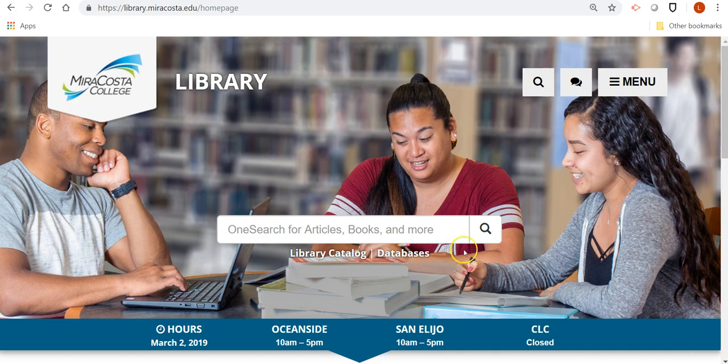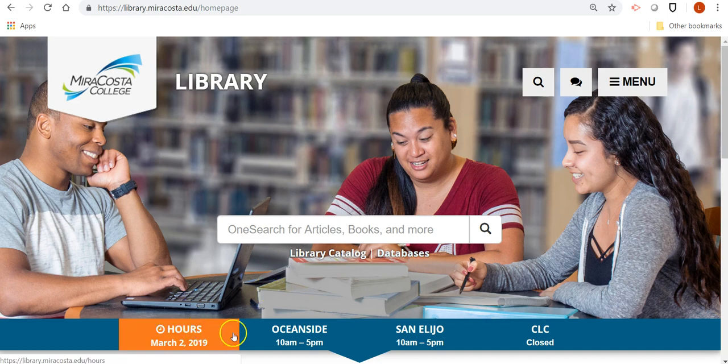In the very middle, this is a great starting point for anyone who's just getting familiar with research. You can use this one search tool. It will search for things like articles, books, and even videos and other things. Below, you'll see a way to directly go to the databases, which we'll be using in a second.